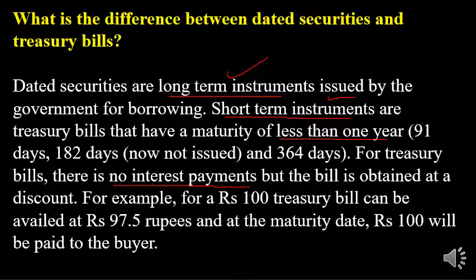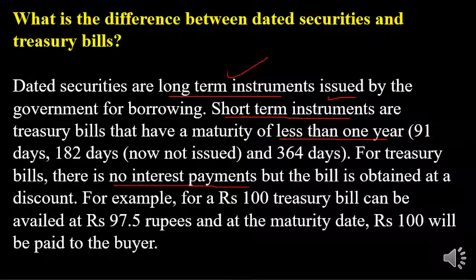Next, how do dated government securities differ from treasury bills, or what is the difference between treasury bills and dated government securities? Both are called government securities, and both carry zero risk.